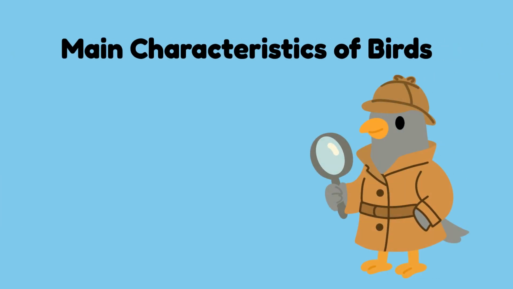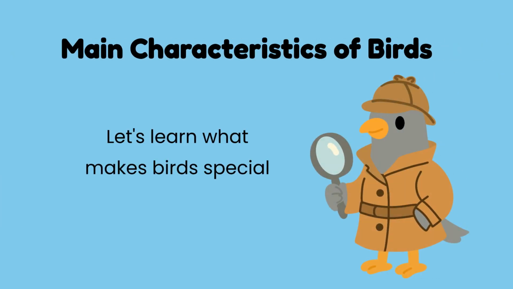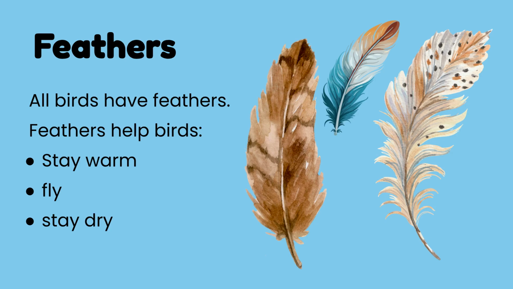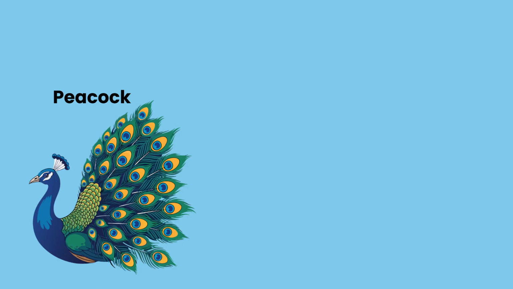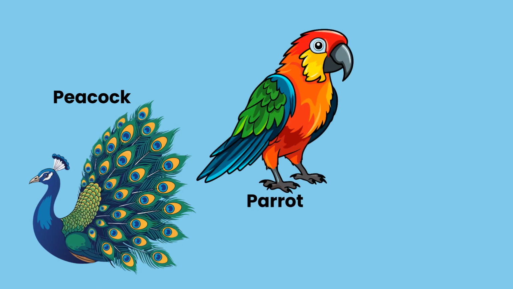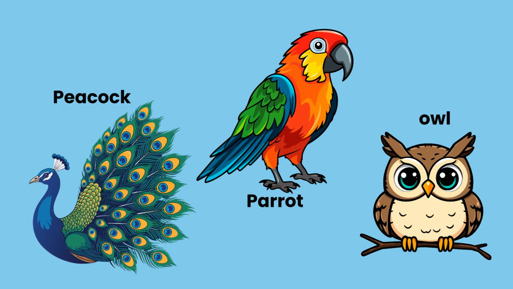Now that we've seen where birds live, let's explore the main characteristics that make birds special. We will investigate what gives them their unique identity. All birds have feathers. Feathers are vital for birds, helping them stay warm, fly, and stay dry, acting like a natural coat and wings. Birds like the peacock use their feathers for display. Parrots have colorful feathers, and owls have soft feathers for silent flight.